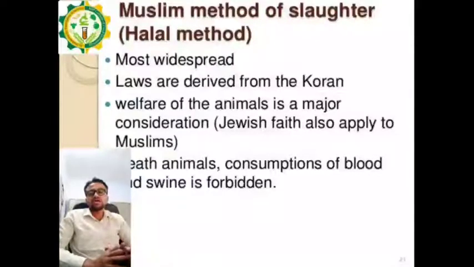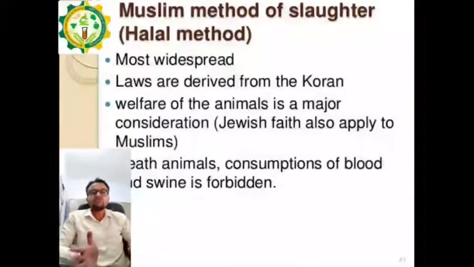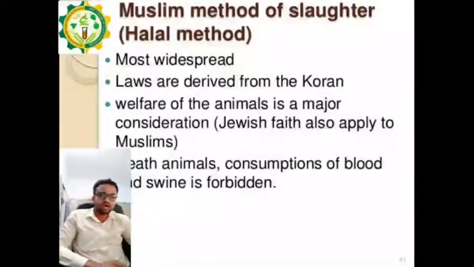Okay, here the knife should be very sharp, and at the time of slaughtering, the person or the mullah who is slaughtering the animal should take the name of the god, that is Allah, while slaughtering. If he does not take the name of Allah, that method is not considered as a halal method as per the Islamic rituals. Okay, so this method, for total halal method, is derived from Quran, that is the holy book of the Islams.